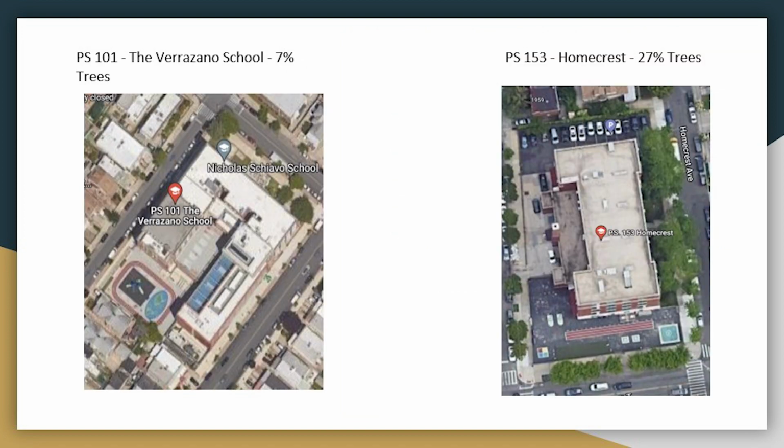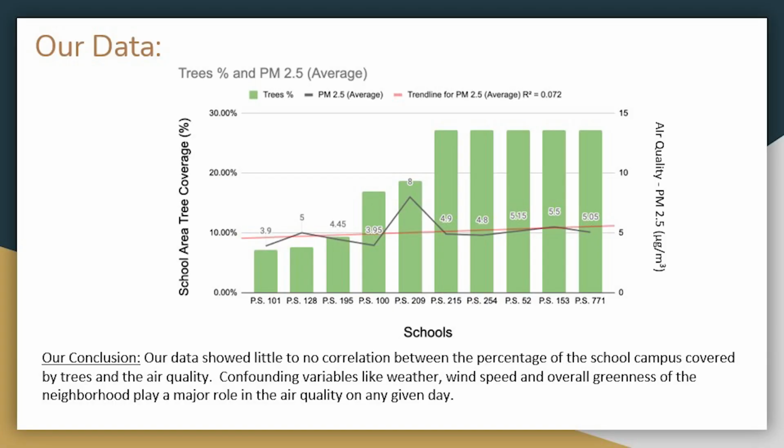As you can see here, these are the 2 schools that we chose. PS 101 unfortunately had the lowest tree percentage, and PS 153 had the highest tree percentage. After all that was done, we plugged all our data into a graph. As you can see in the green, it is our tree percentage. The first 5 schools have a low to moderate percentage of trees compared to the last 5, which have a really high percentage of trees.